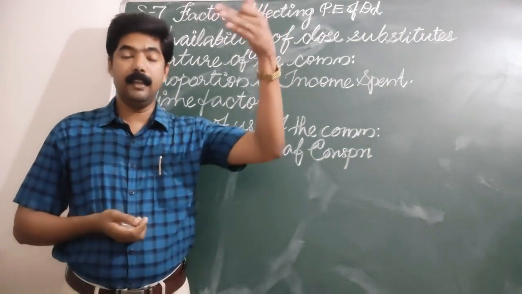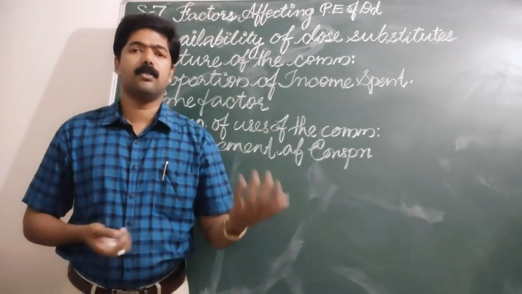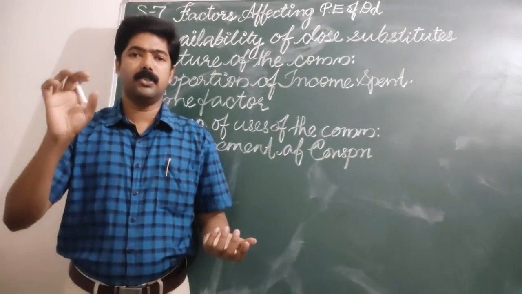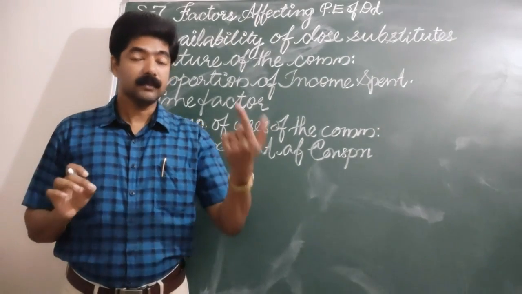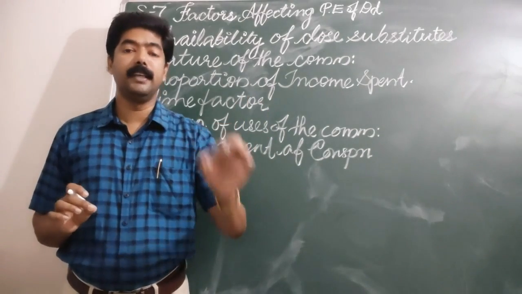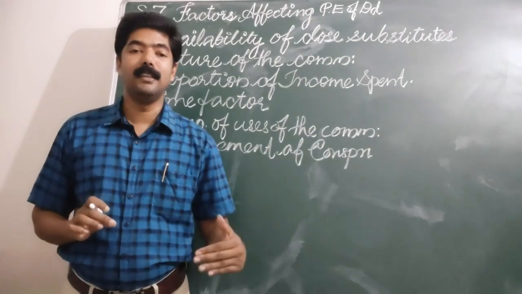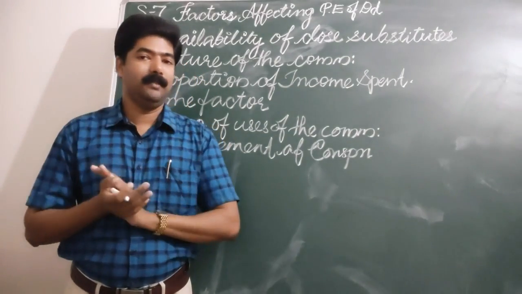And again at very low prices. It's a common phenomenon that when the price of a commodity falls, the consumer increases the quantity demanded of the same commodity. But in the case of inexpensive goods, they may not increase the quantity demanded because these are limited in nature. We can use this commodity only in a limited way.